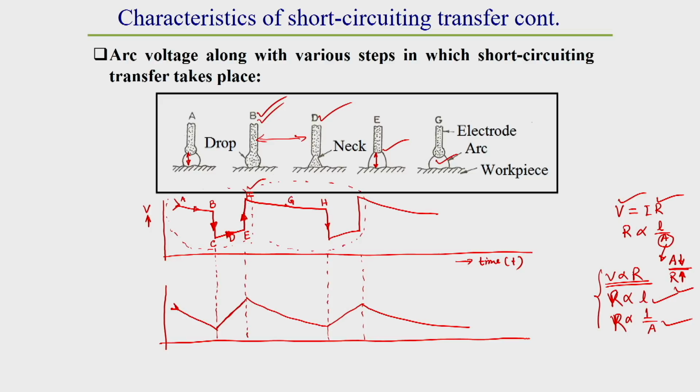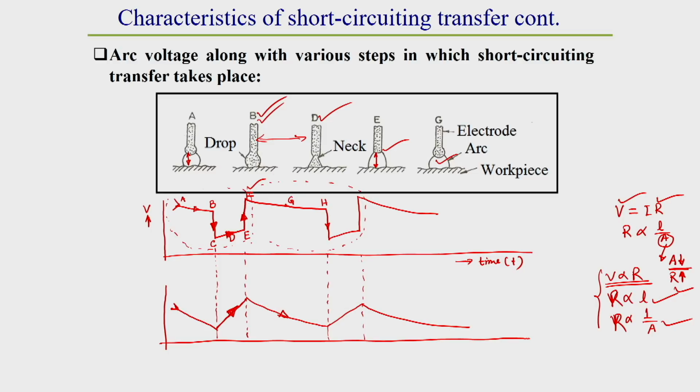From here you see the current is rising a lot, so this is a rising pattern. After that, from point F to G, the current decreases again. Why does this current decrease? Because there is an arc gap instead of short circuiting molten material.